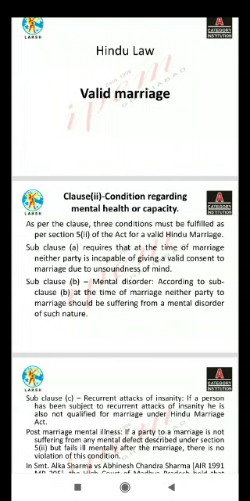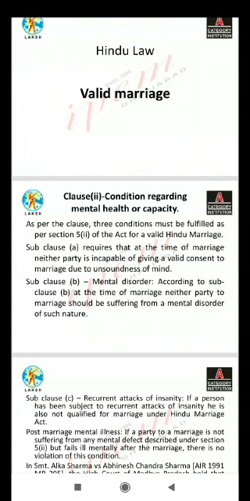Monogamy means neither party has a spouse living at the time of marriage. Now clause 2. Today we will discuss clause 2 onwards.